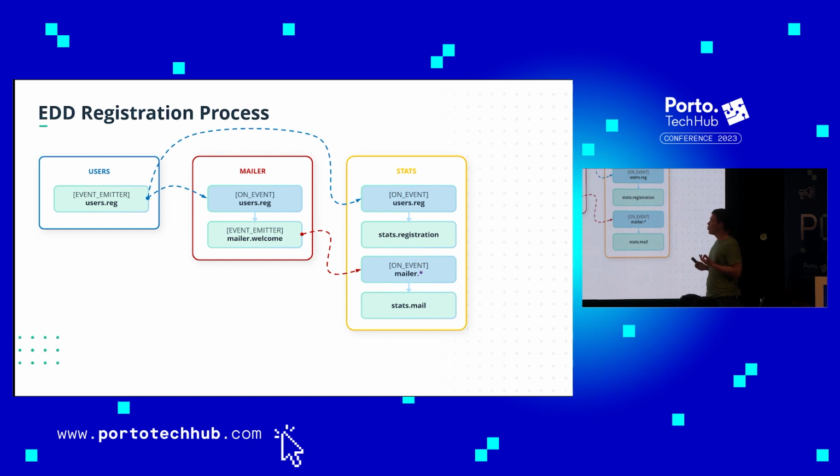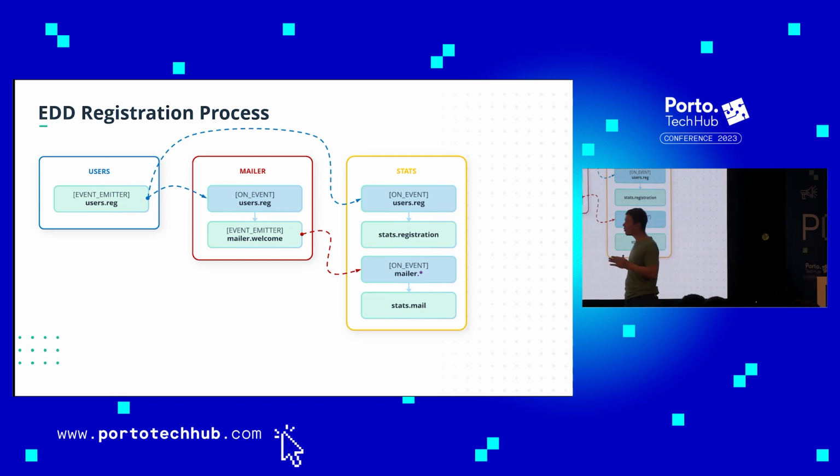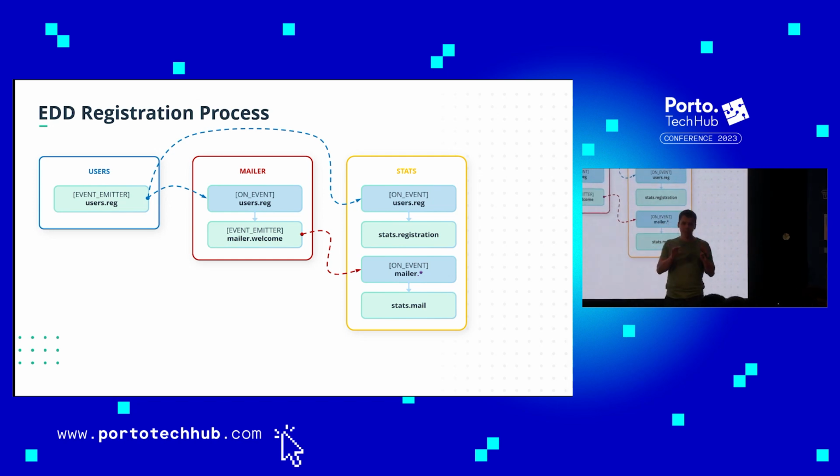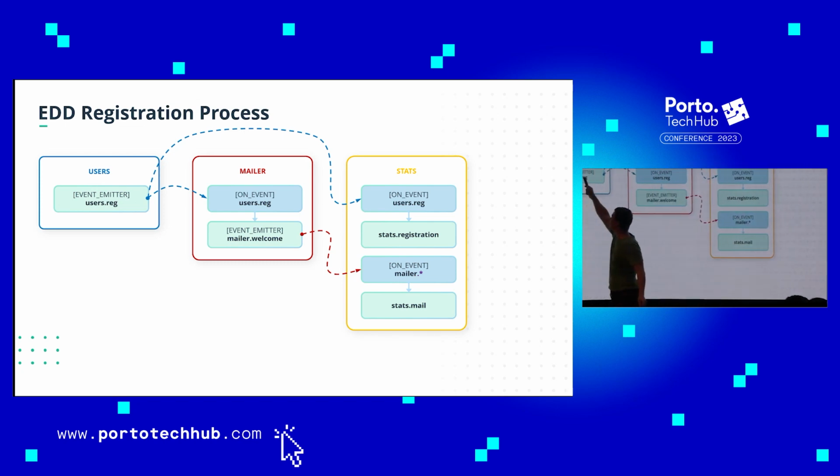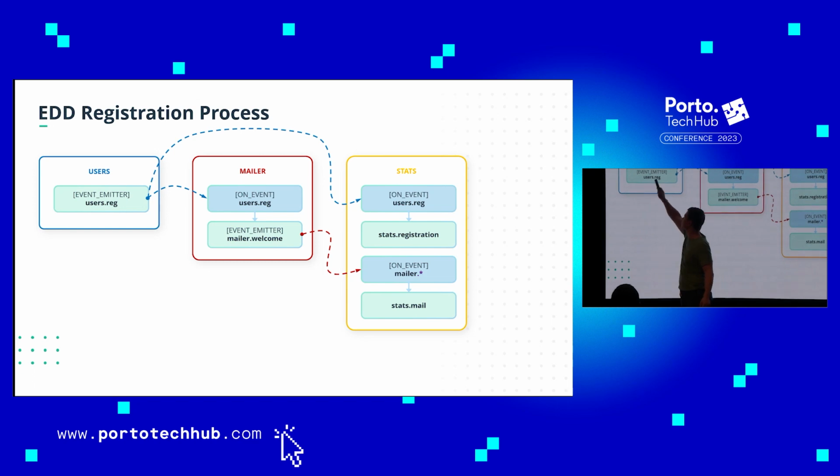With event-driven development, things can look much better. It's not necessary to call anything which you don't know exists. It's better to push events. For example, when you have a registration, we're going to emit a user registered event. Of course, inside we're going to have the user data.